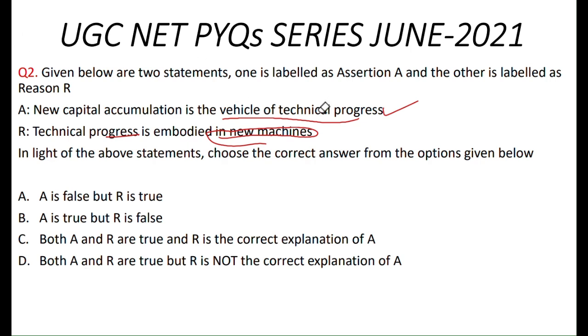So the assertion is right and the reason is also right, and the reason is the correct explanation of the assertion, because new capital accumulation is a vehicle of technical progress. Why? Because technical progress is embodied in new machines. So both A and R are true, and R is the correct explanation of A. Hence option C is correct here.